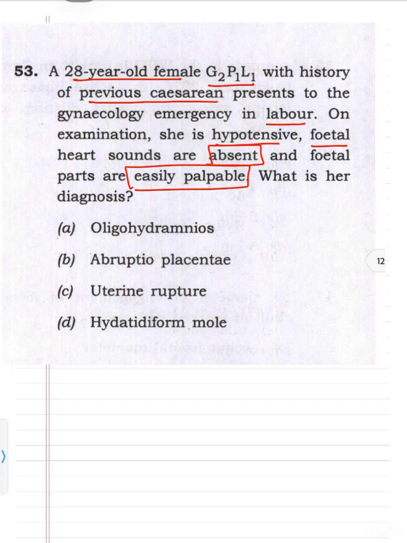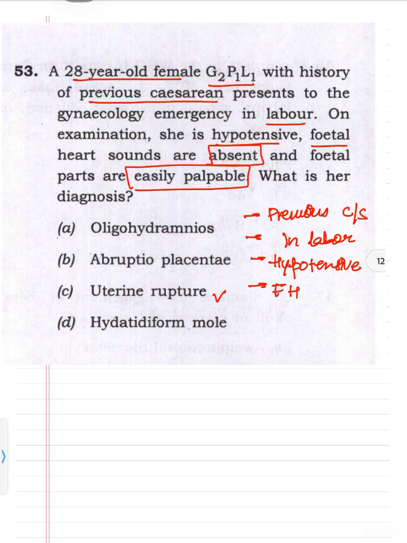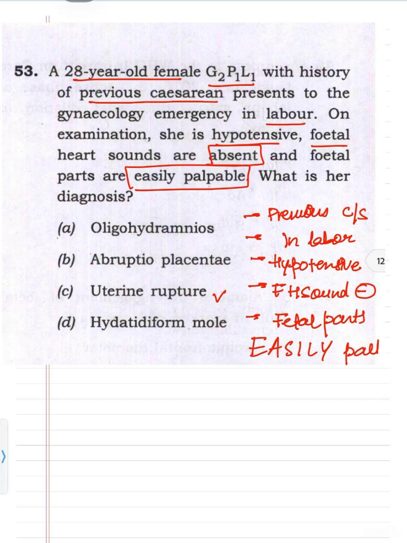So the thing is that we have discussed it in detail in the 52nd question, the last question, and the 52nd and 53rd questions are almost the same with the same answer. Here the answer will be uterine rupture. The thing is that there is a previous LSCS, previous cesarean section, then the patient is in labor, then the patient is hypotensive, then fetal heart sound is absent, and fetal parts are easily palpable. So it means the fetus is in the peritoneal cavity.